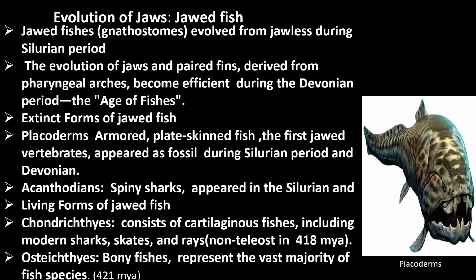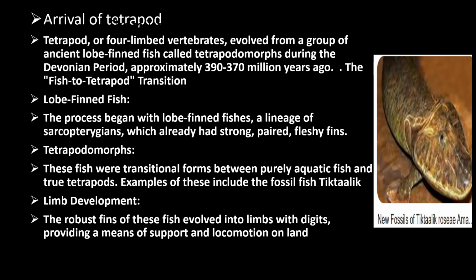But the living forms of jawed fish, that means gnathostomata, are divided into two parts. One is cartilaginous fishes, another is osteichthyes. Cartilaginous fishes are the fishes which have cartilage, which includes sharks, skates, rays, etc., and bony fishes, which represent the majority of the fishes and which arrived in the world about 420 million years ago.